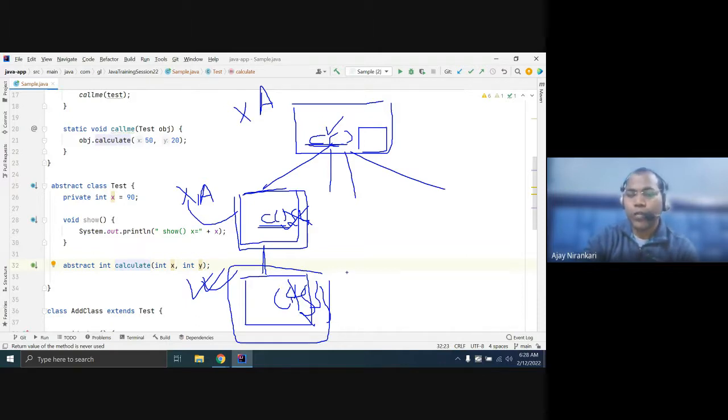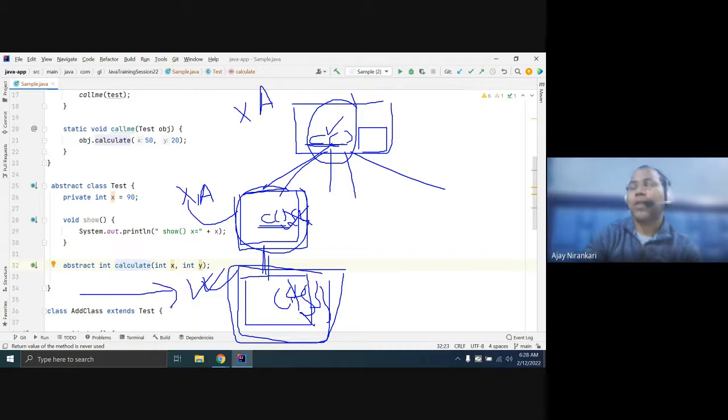But you know, whenever you create this subclass object, due to inheritance its superclass objects are also created, all the way up.